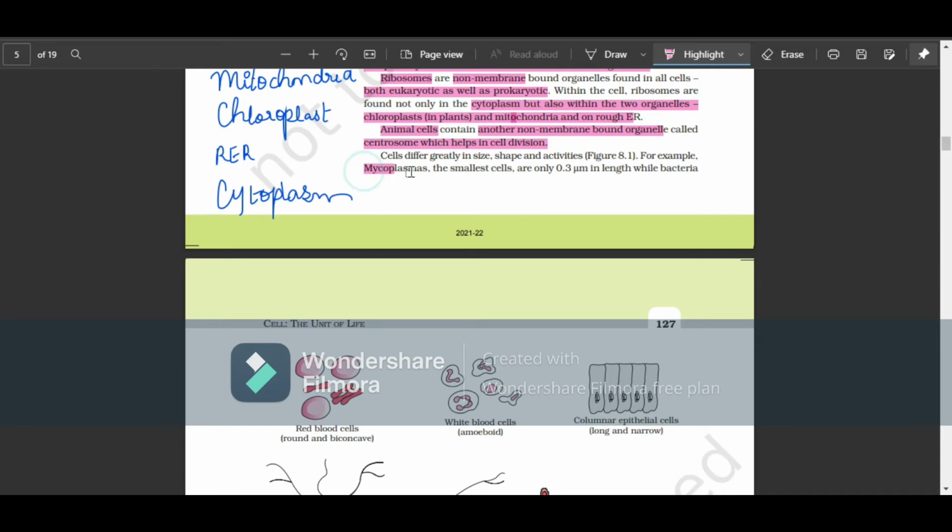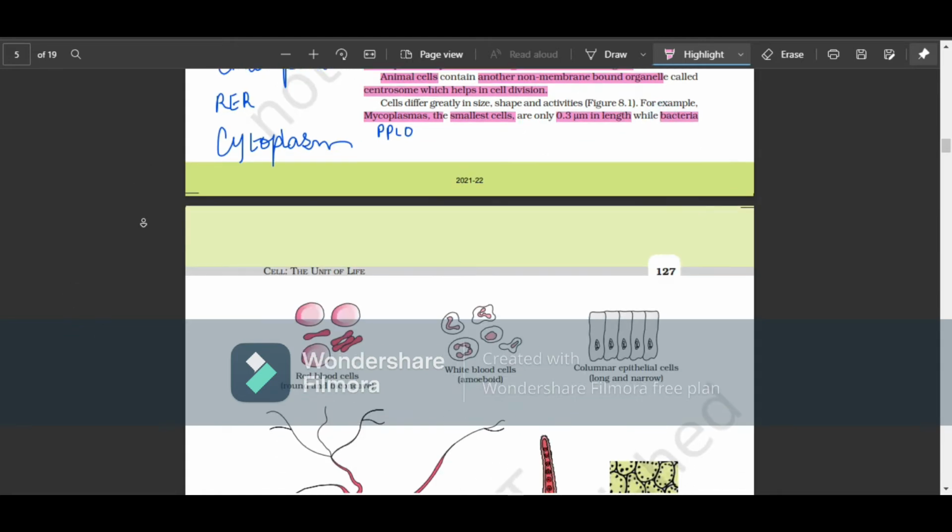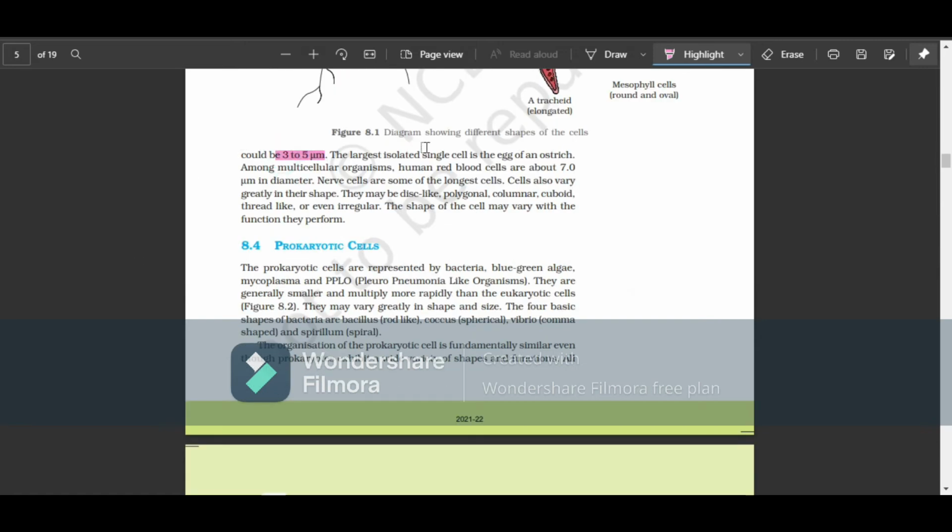Now, cells differ greatly in size, shape, and activities. For example, mycoplasmas, also called PPLO, pleuropneumonia-like organisms, are the smallest cells, only 0.3 micrometers in length. Bacteria are 3 to 5 micrometers in length. Human RBCs are 7 micrometers in diameter. The largest isolated single cell is the egg of an ostrich, and nerve cells are some of the longest cells.